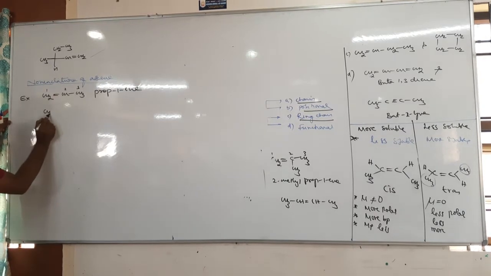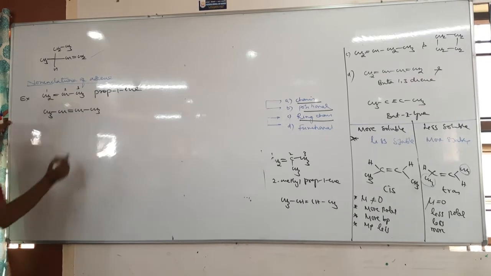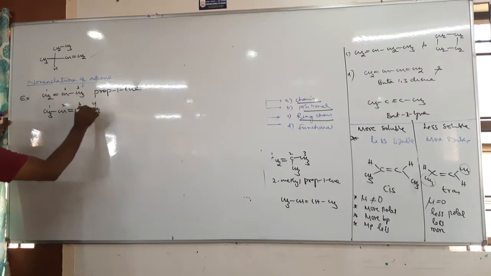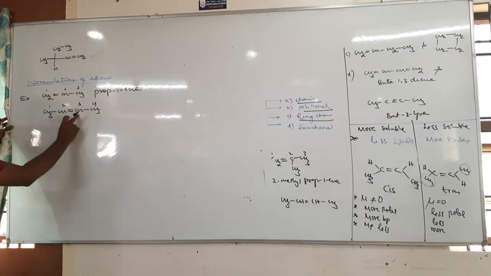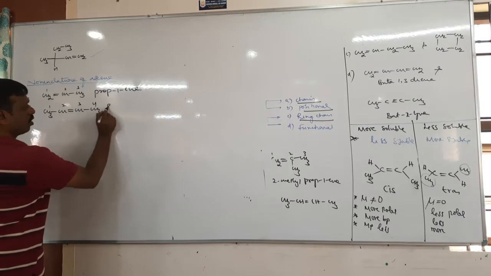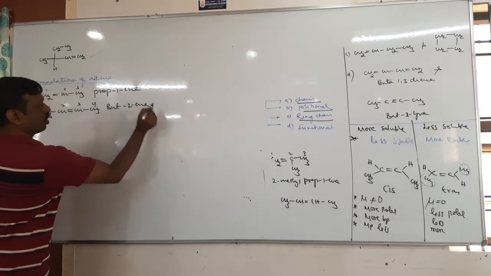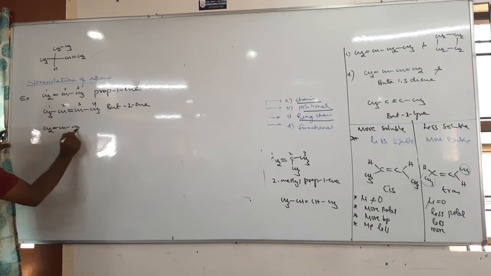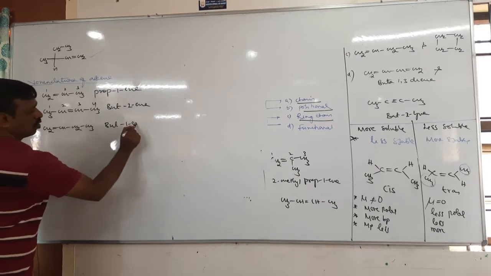Next, CH3 CH double bond CH CH3. Numbering can be given from either side, because the double bond gets the same number from both sides. 1 2 3 4. Tell me, it is but-2-ene. Next, CH2 double bond CH CH2 CH3, but-1-ene.